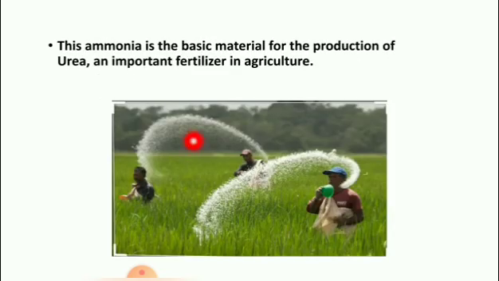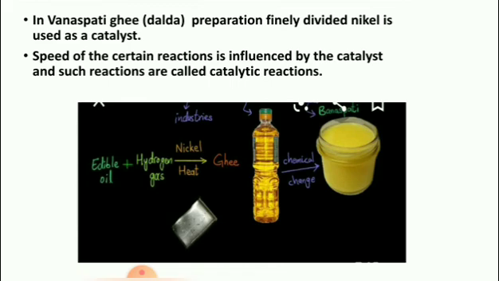This ammonia is the basic material for the production of urea, an important fertilizer in agriculture. In Vanaspati ghee, that is dalda preparation, finely divided nickel is used as a catalyst. In Vanaspati preparation, nickel acts as a catalyst. Clear, children? This nickel increases the speed of the reaction.